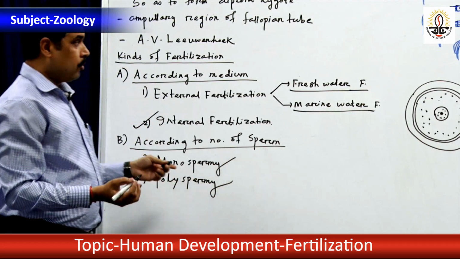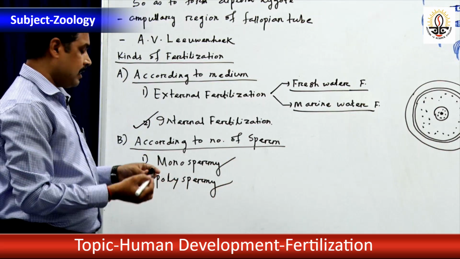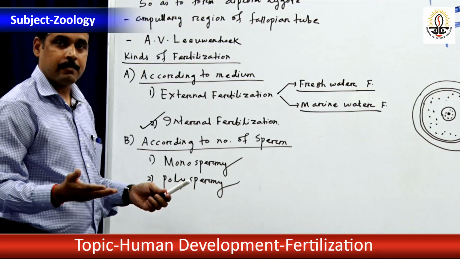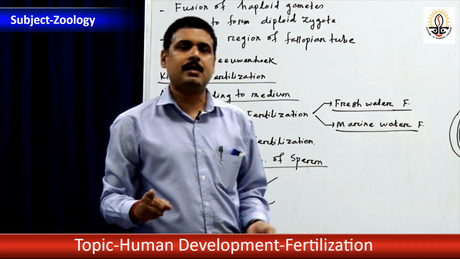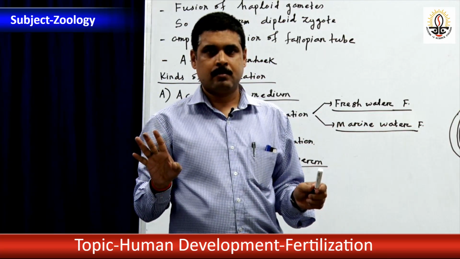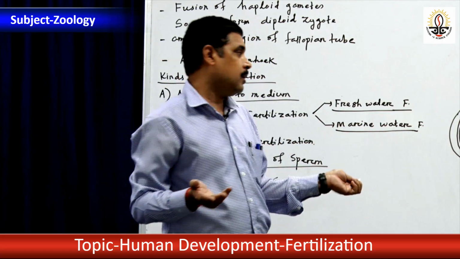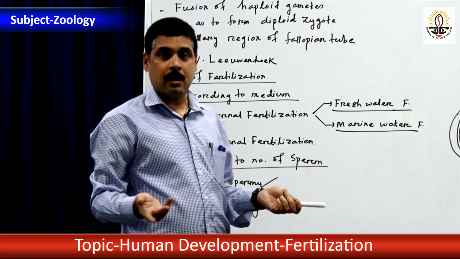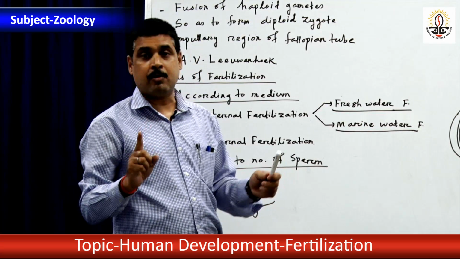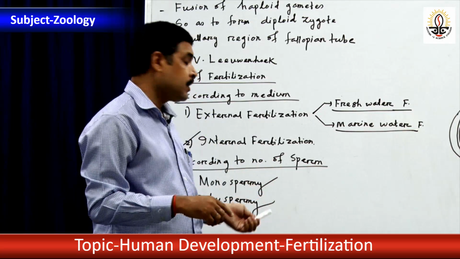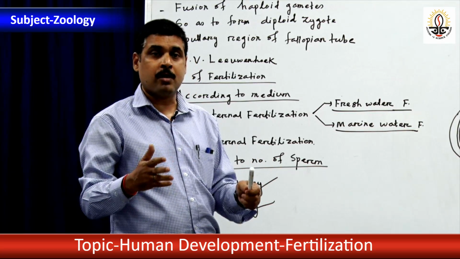Or you can say monospermic fertilization and polyspermic fertilization. Monospermy means one sperm fertilizes one ovum. It is very easy from the term itself. Mono means one, spermy sperm, one sperm fertilizes one ovum, that is called monospermy or monospermic fertilization.